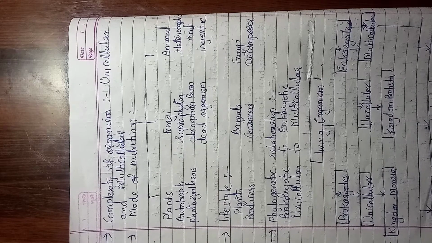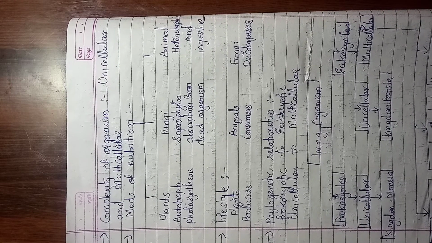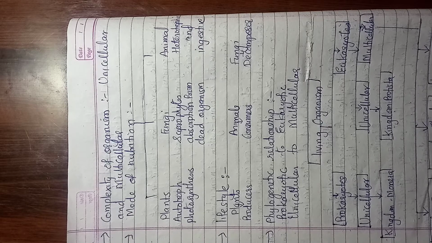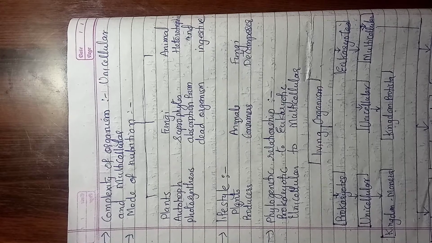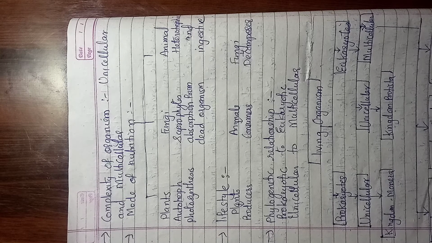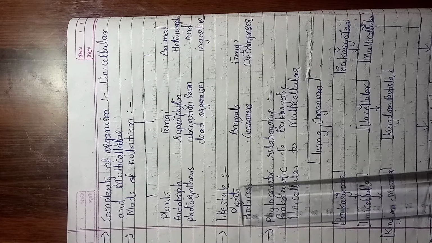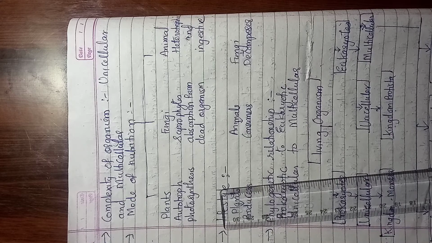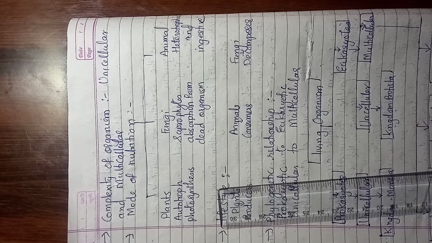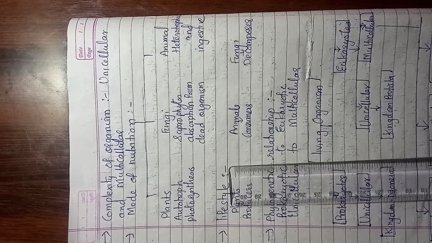Then mode of nutrition. Here there are 3 different groups of organisms: plants, fungi, and animals, and their mode of nutrition is also different. Plants are green in color, so they have chloroplasts, and therefore they can prepare food of their own, and so they are called autotrophs. This process of preparing their own food is called photosynthesis. Photo means light. In the presence of sunlight they prepare the food, and hence the name photosynthesis.